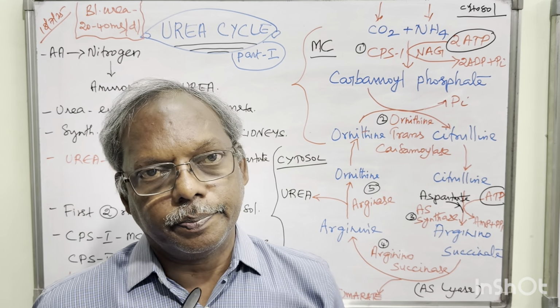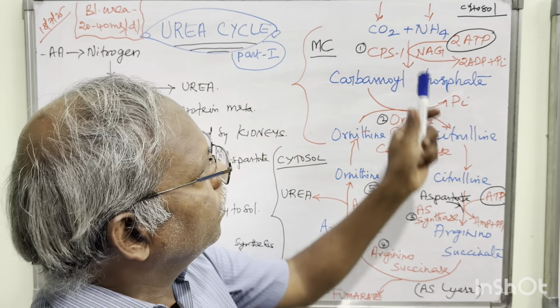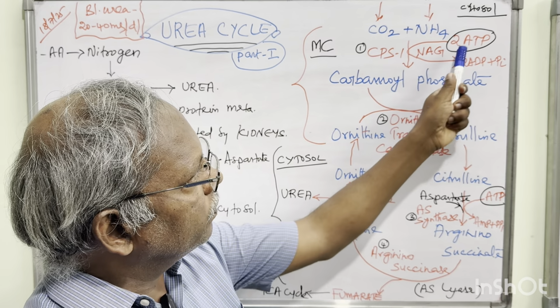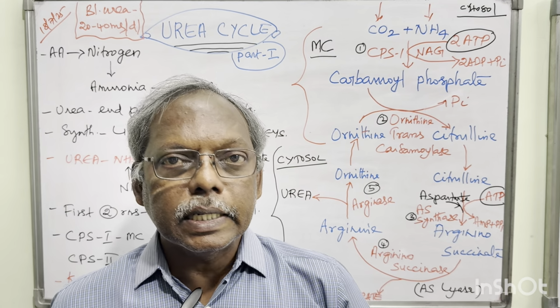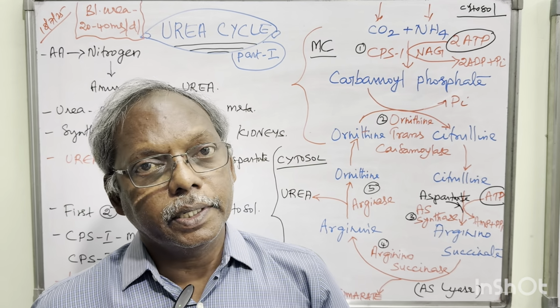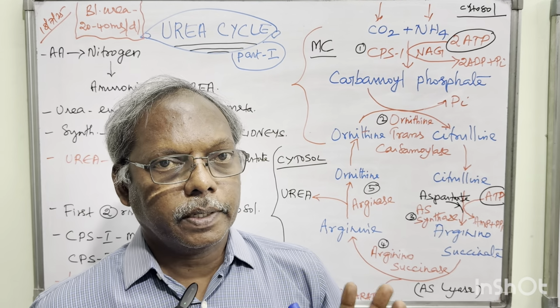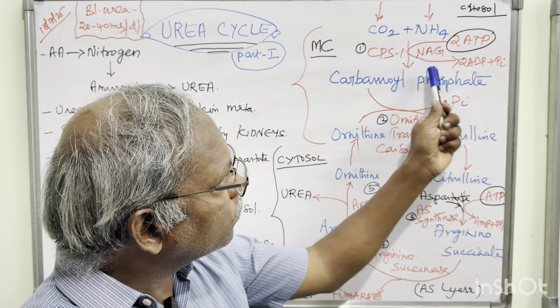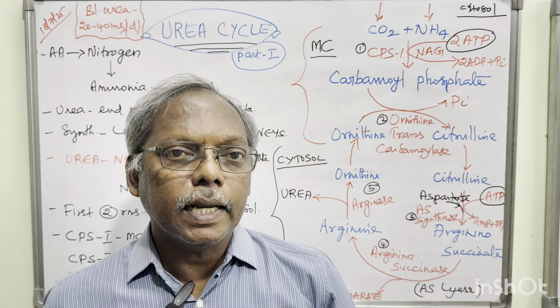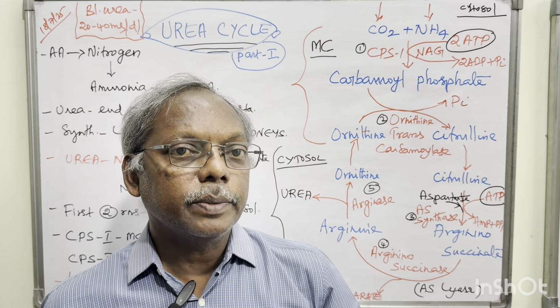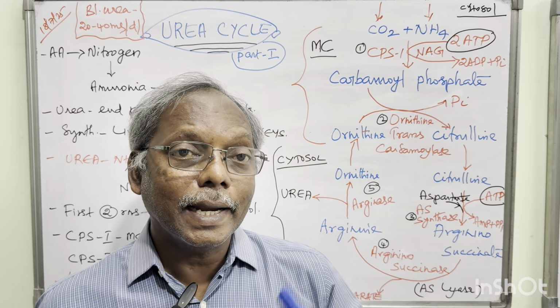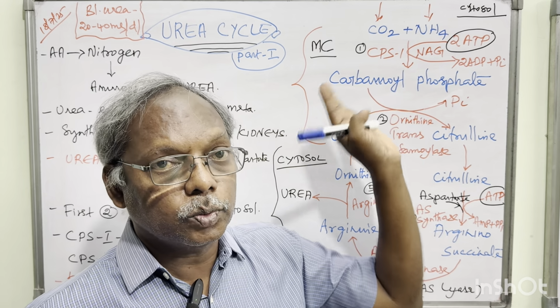This is the first step. For this CPS1, we require energy, that is 2 molecules of ATP, which will be converted into 2 ADP and inorganic phosphate. The important role in the first step is NAG, N-acetyl glutamate, which is the positive modifier or activator of CPS1.